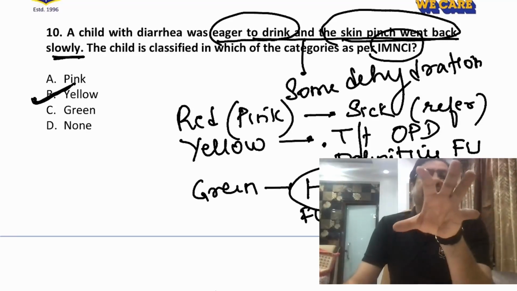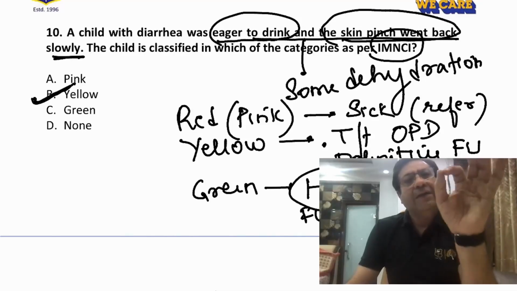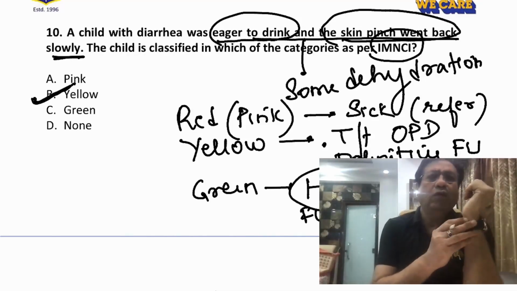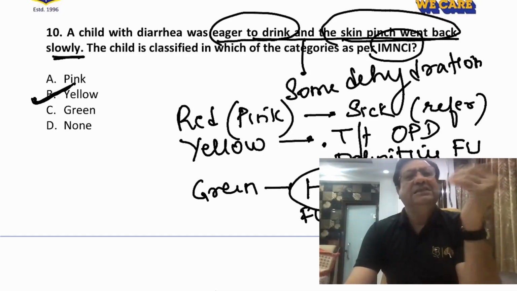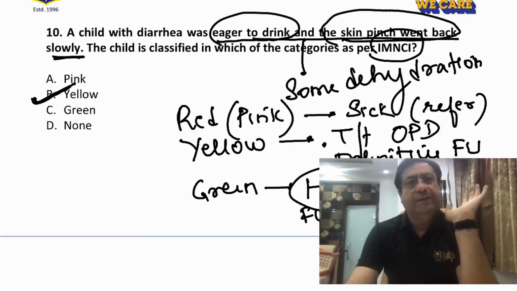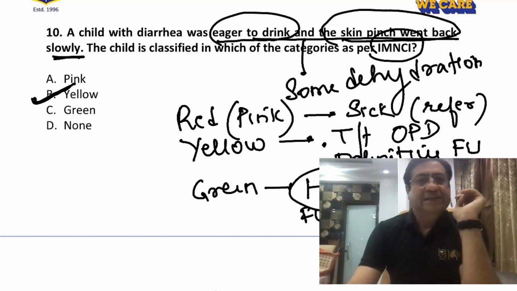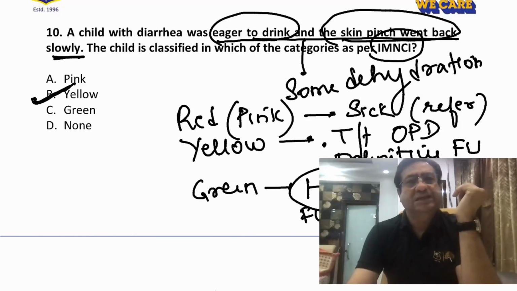And the green category is the category where the child right now usually does not require antibiotics and can be managed at home. For example, a cough and cold, so you can manage the child's cough by home remedies. And yes, the child in between may require follow-ups to see that the child is not deteriorating. So this is the part of the classification which is known as the IMNCI classification and the management plan according to the IMNCI classification system.